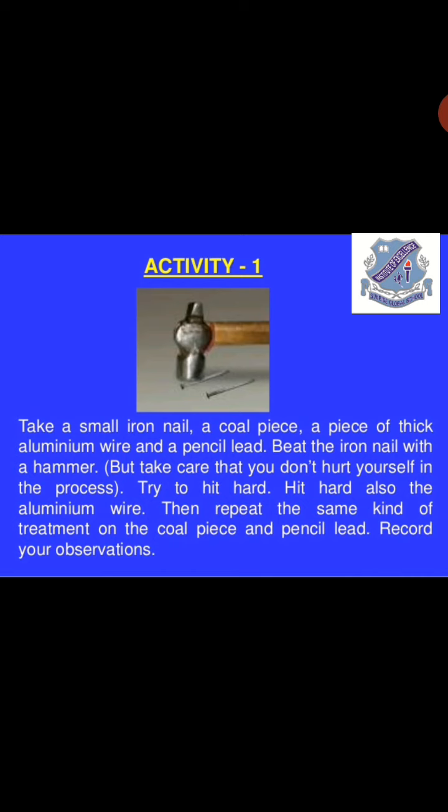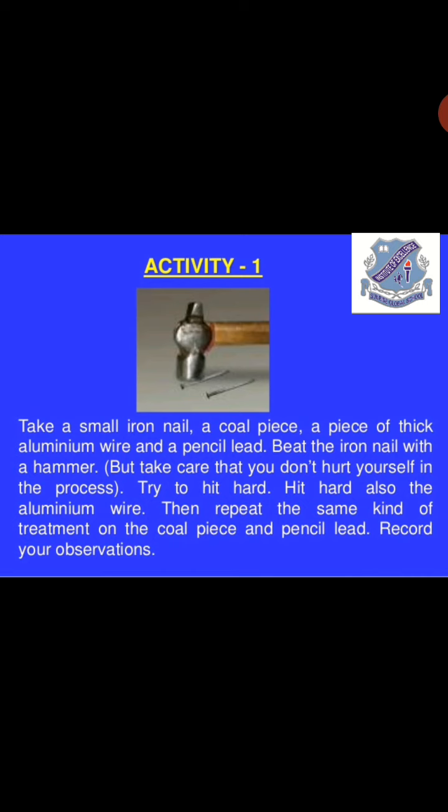First of all, beat the iron nail with a hammer. But take care that you don't hurt yourself in the process, because it is a very risky process and you have to be very careful conducting this experiment, right?